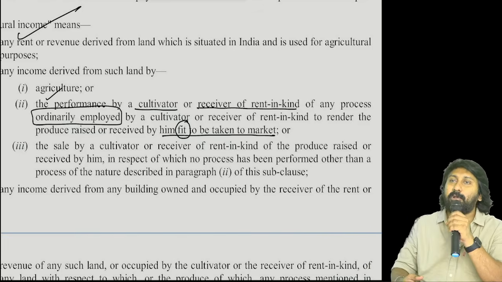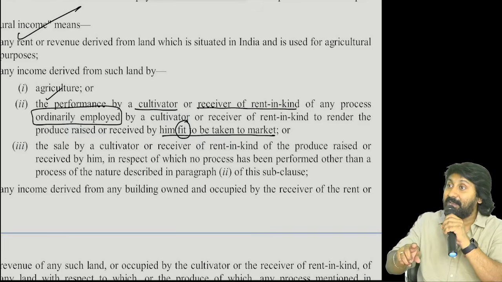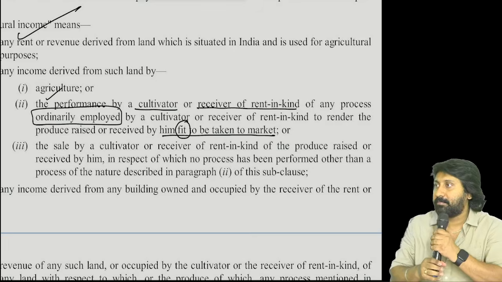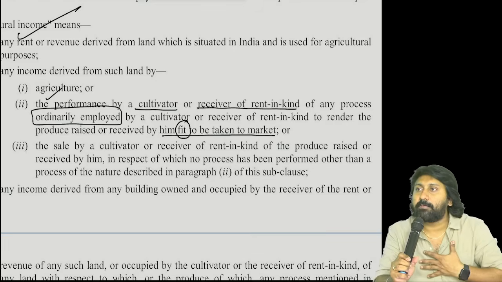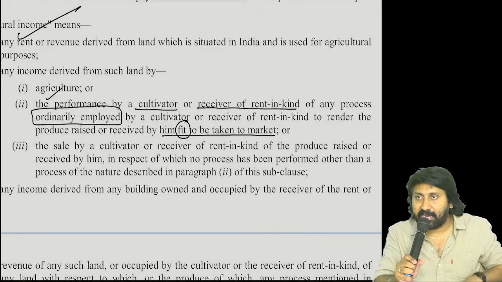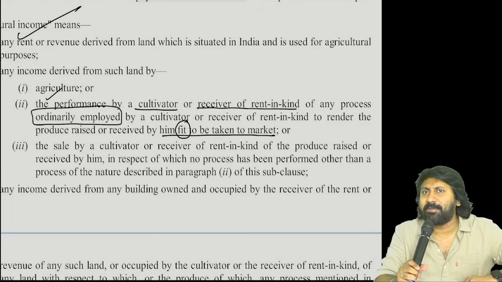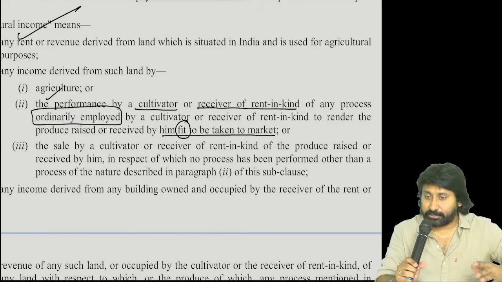Some people will eat brown rice. What do you mean by brown rice? Nothing but dehusking is done. Polishing is not done to a high extent. One layer, two layers of polishing will be done, but polishing will be done. Understood the point? Now tell me, what performance am I doing? Dehusking activity. It's a process. Okay, I am performing it. Why am I performing it? That is an ordinarily employed process, not a specially employed one.